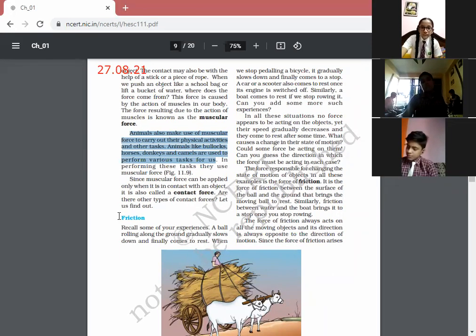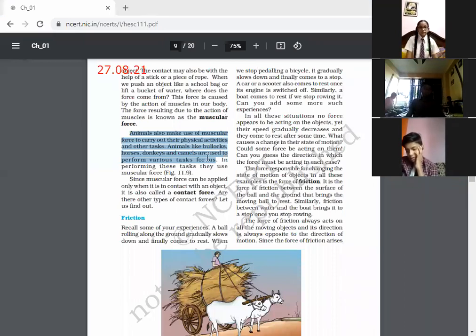Next is friction. Friction force is also a contact force. We have done the definition of friction force: friction is a force which always acts in the opposite direction of the motion. Now what does this mean? What does frictional force mean? Let's discuss. Children, chapter 12 is completely about friction, so you will come to know what friction exactly is. Okay, Aryan, just read this paragraph so that you may understand the process of that frictional force.